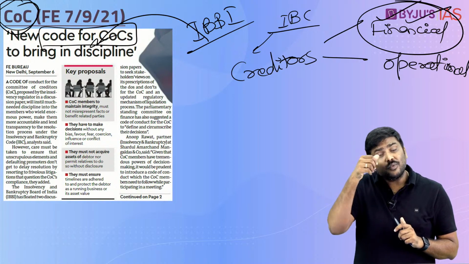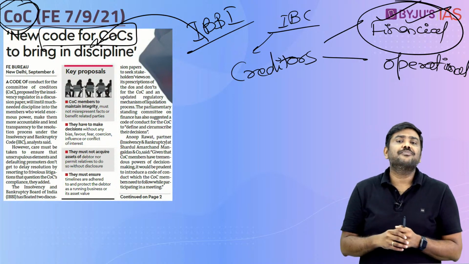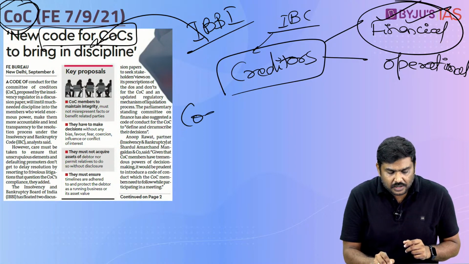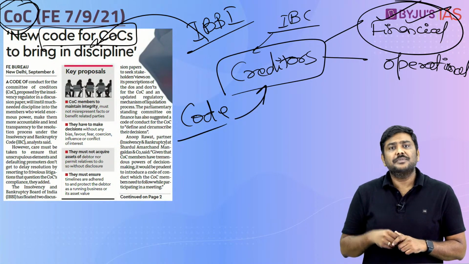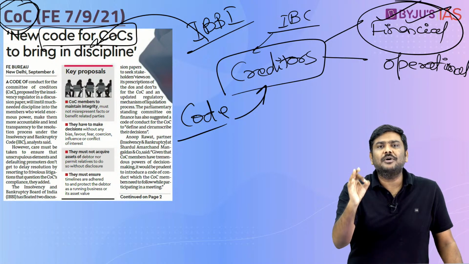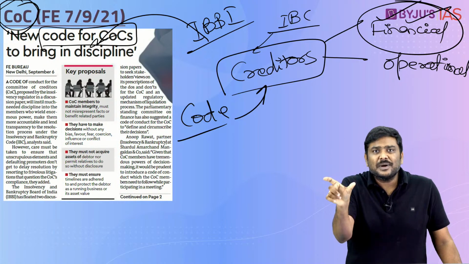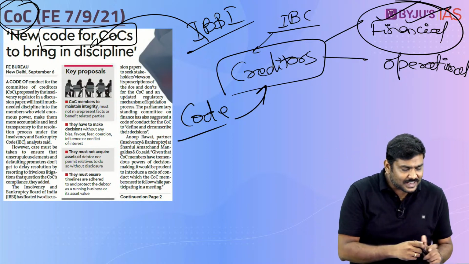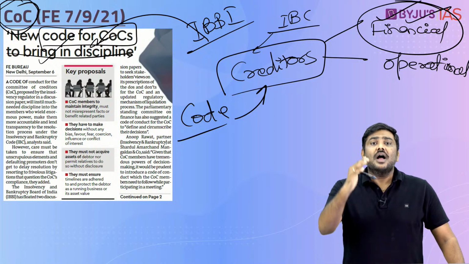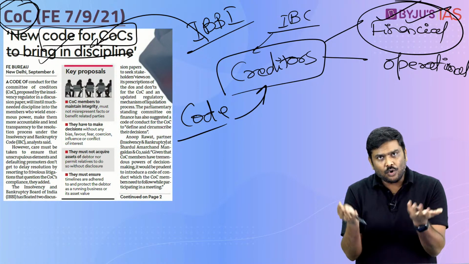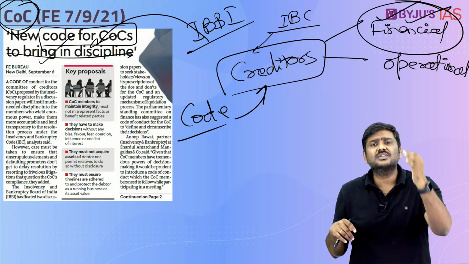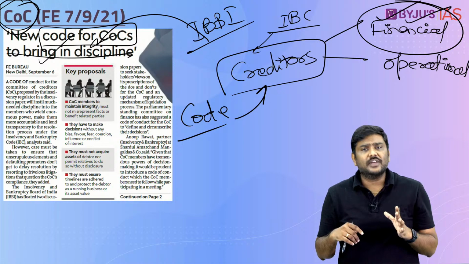And earlier, one of the standing committees recommended that we must be able to bring in a code for the Committee of Creditors, because they play a very important role under the Insolvency and Bankruptcy Code. We should be able to bring in a code for these particular Committee of Creditors, and that is exactly what is being proposed by the Insolvency and Bankruptcy Board of India. Under this, they have brought in a code, basically a set of principles or guidelines which are supposed to be followed by the Committee of Creditors.